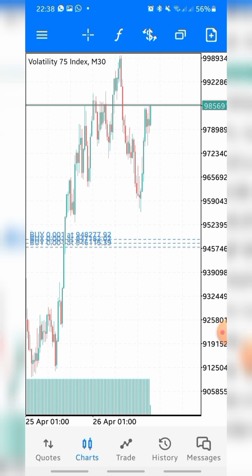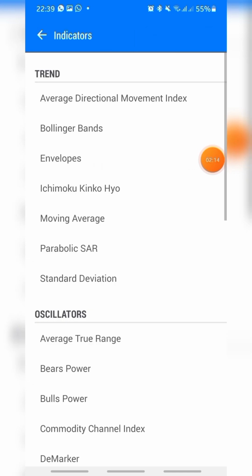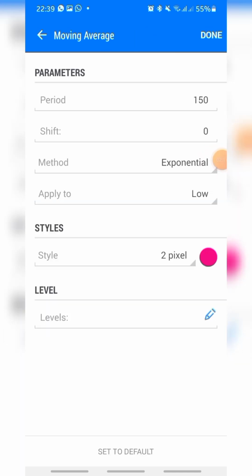I'm gonna show you the step by step on how to apply them in this video before I switch into the price action aspect, how you can confirm the trend before you can figure out your entry point. So firstly, this is what you do. You click on this frequency icon, so you go into the indicator, so you select a moving average.